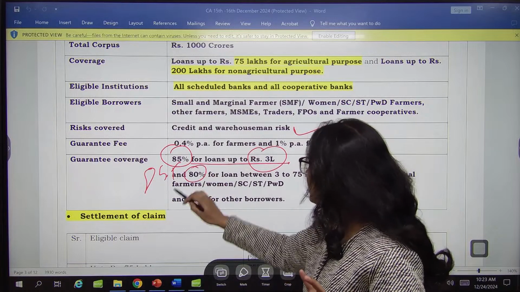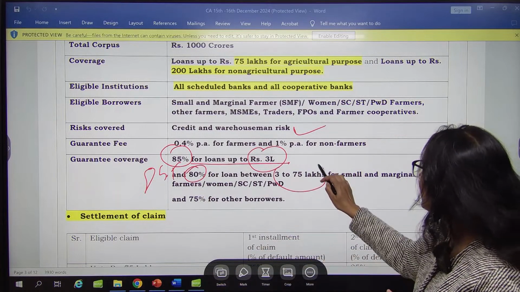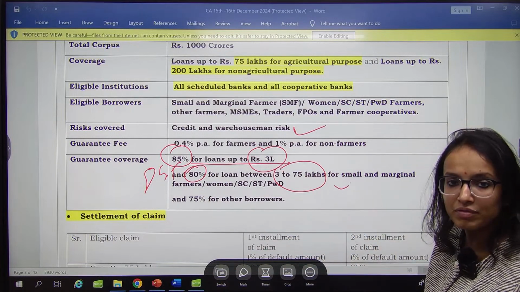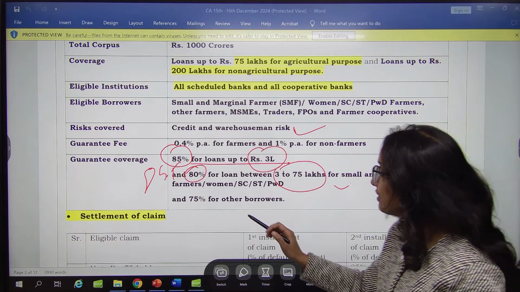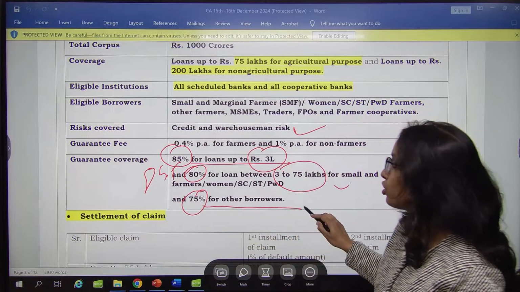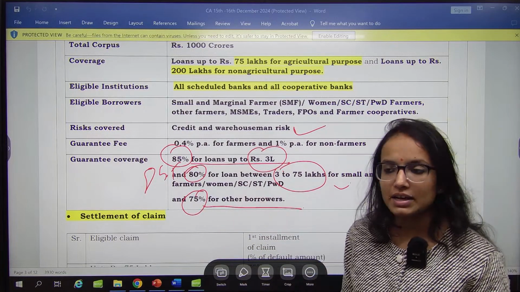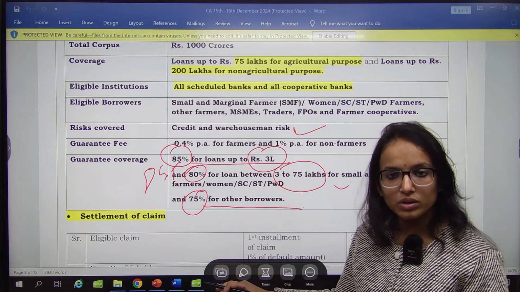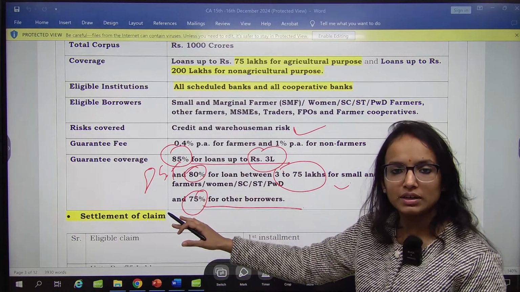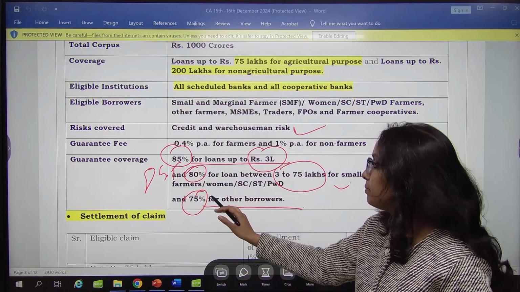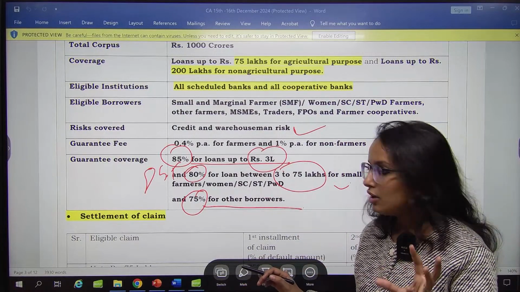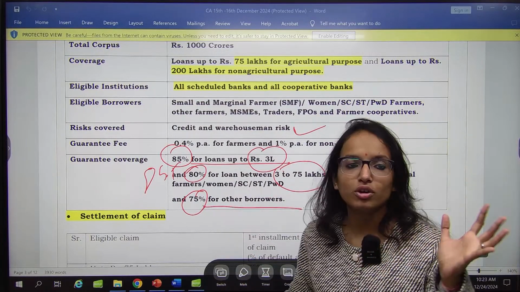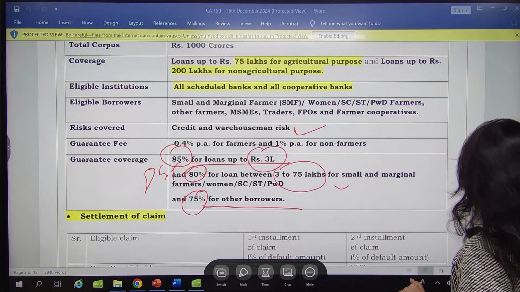Then 80% for loans between 3 lakh to 75 lakh for small and marginal farmers, women, SC, ST, PWD candidates, and 75% for other borrowers. So this much is the guarantee coverage. If you take a loan up to 3 lakh, 85% will be provided by the bank. 80% will be provided for loans from 3 to 75 lakh, and 75% for the other borrowers.